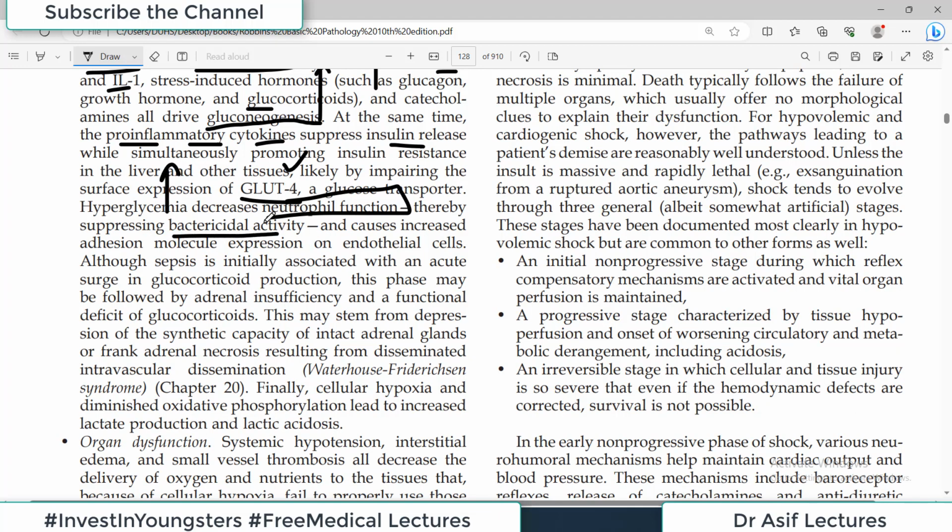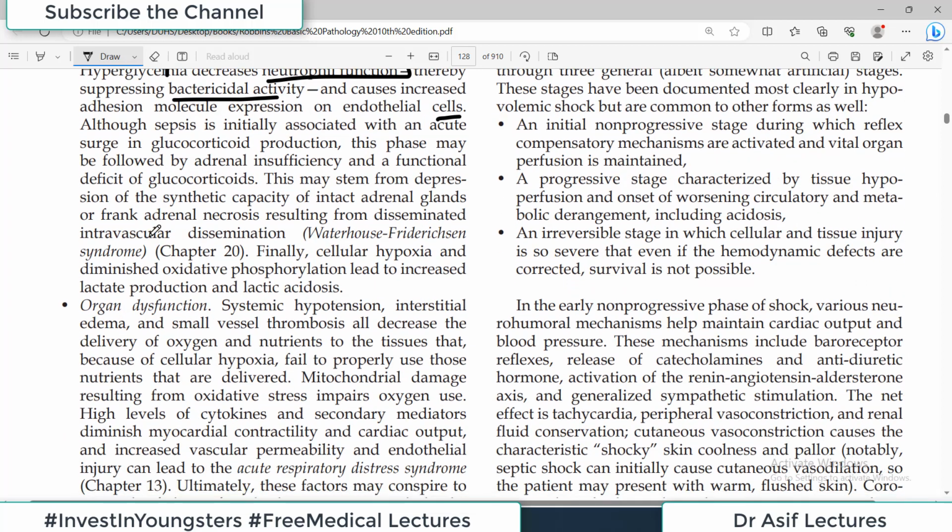So the more bacteria are now there, वो सोच रहे हैं कि अब हमें क्या होना है, because इतना सारा hyperglycemia है तो हम पे तो वैसे ही neutrophil ने काम नहीं करना. So that's a problem, and it causes increased adhesion molecule expression, and because of this there is more leakage through the vascular bed. Although sepsis is initially associated with an acute surge in glucocorticoid production, this phase may be followed by adrenal insufficiency and a functional deficit of glucocorticoid. Now, different organs actually fail in septic shock. One of them is then the adrenal gland.